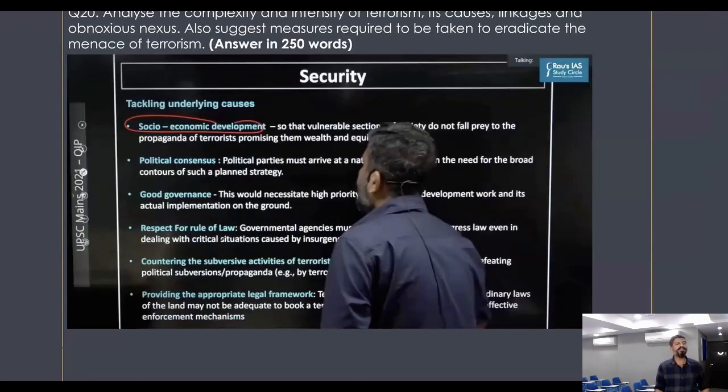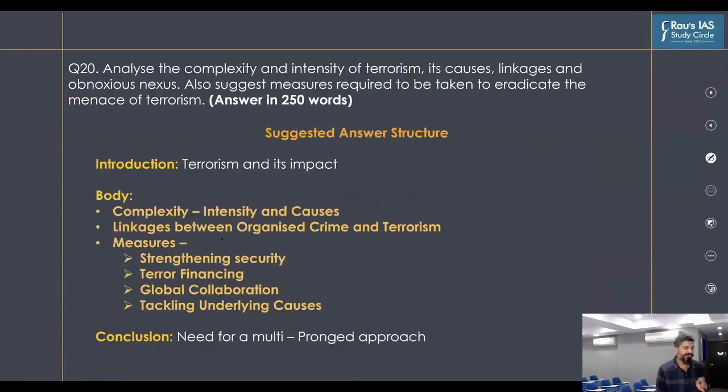This brings us to what can be the answer structure for this question. As I already highlighted in the last class related to international relations, answer writing is all about breaking the question into subparts and addressing all the parts of the question properly so that it becomes easy for the examiner to understand what you are writing in the examination. So if you look at this question, first, of course, in the introduction part you can write that. In the body part, what you can write is complexity, intensity and causes. Then we need to create linkages between organized crime and terrorism. And finally, measures will be half of our answer.